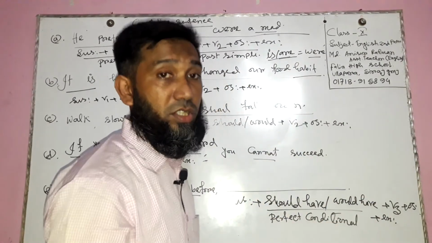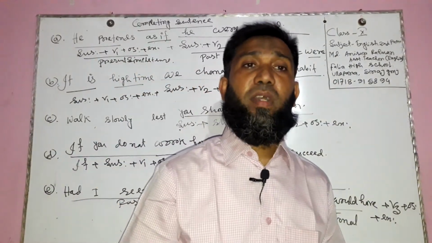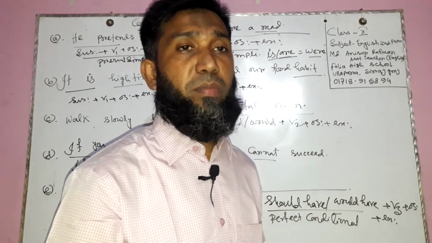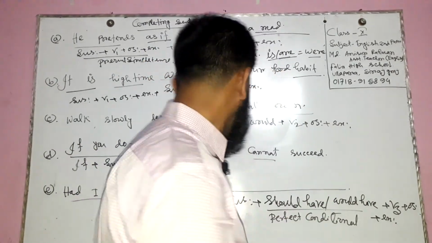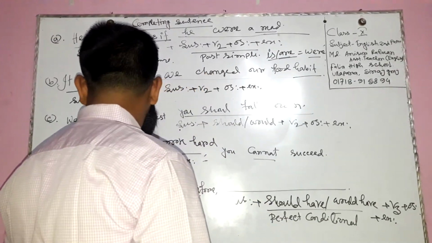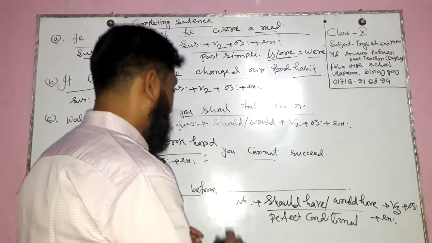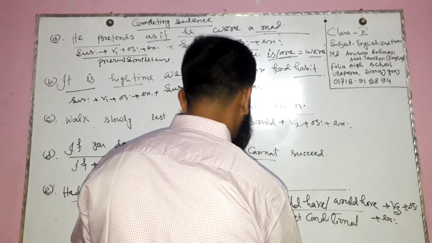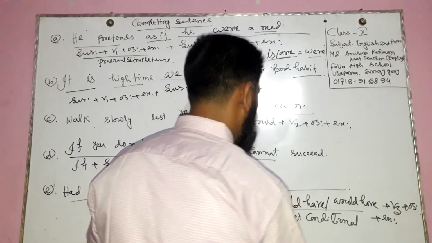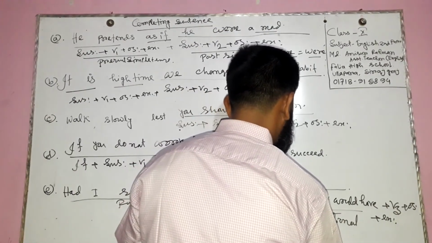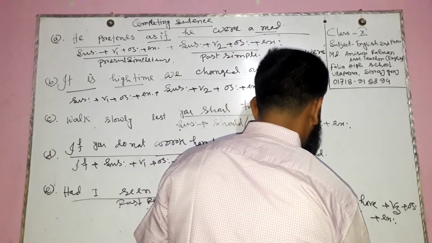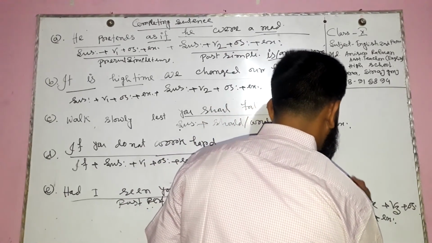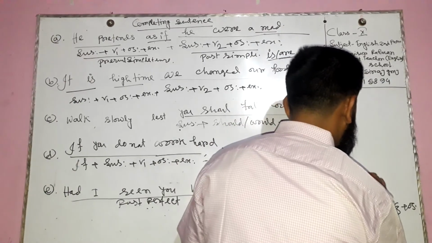If any sentence bears would have or should have, we can say that would have, should have is perfect conditional. So: had I seen you before, I would have informed the matter.